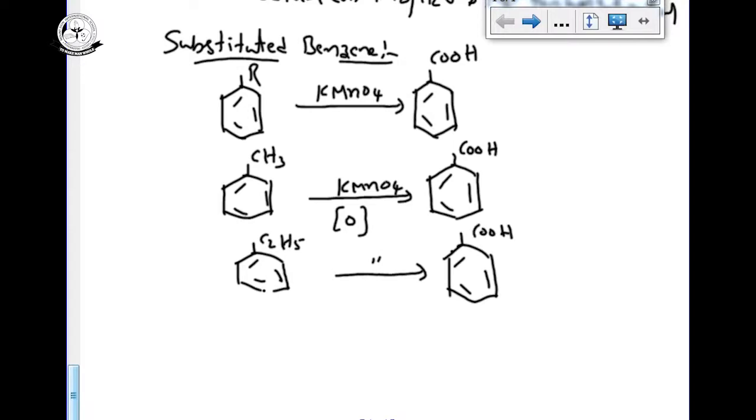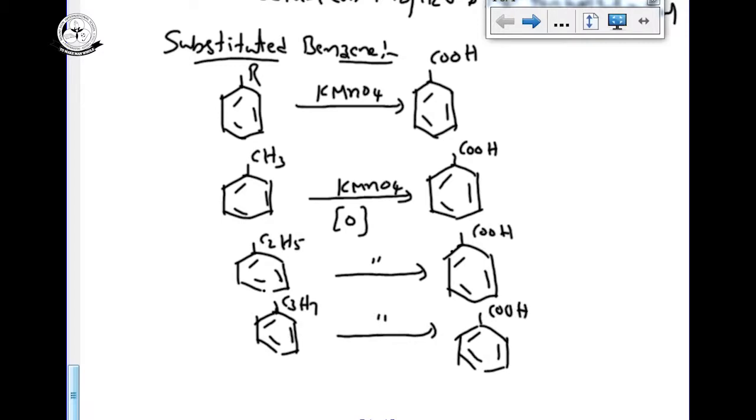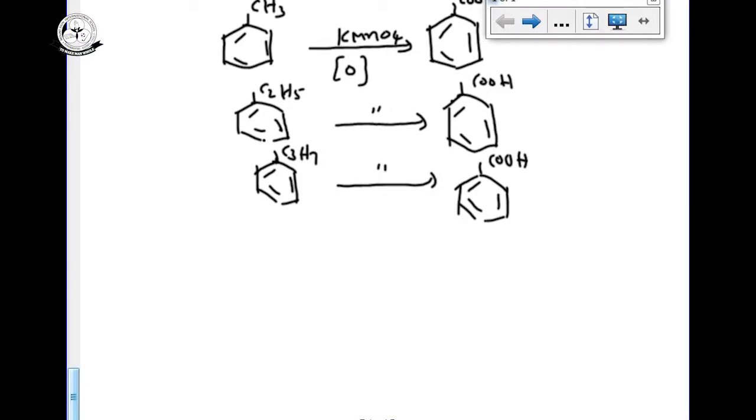Propyl benzene, C6H5-C3H7, also gives benzoic acid. Meaning, what we have to observe from the above three equations is that whatever the carbon chain length on the benzene ring, on strong oxidation it gives benzoic acid.